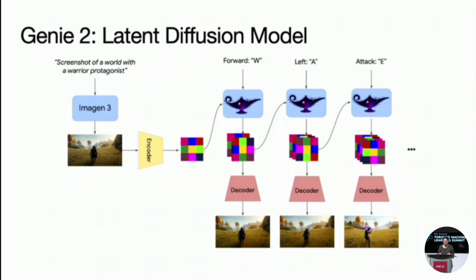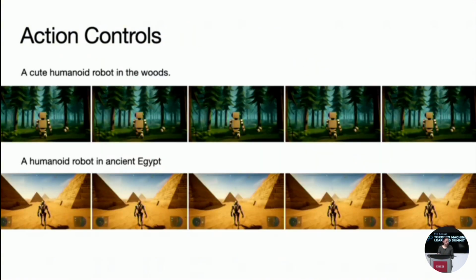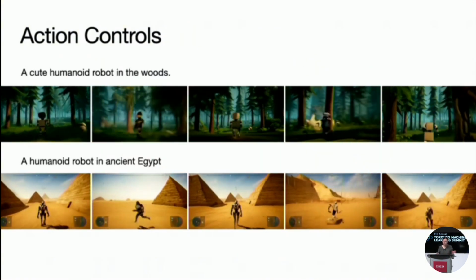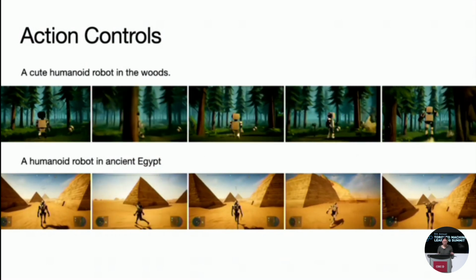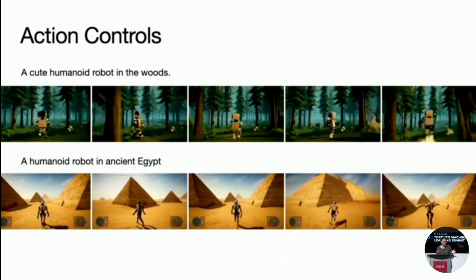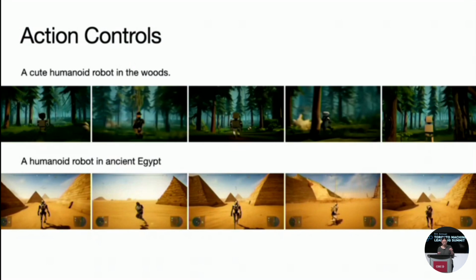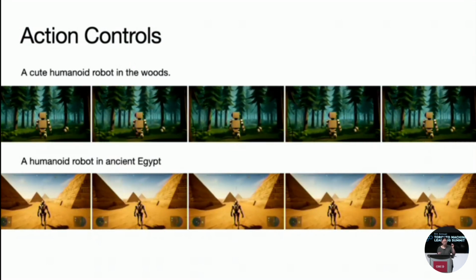And at inference time, Genie 2 can be sampled auto-regressively, taking individual actions and past latent frames on a frame-by-frame basis. And we also use classifier-free guidance to improve action controllability. So let's see some results. We see that Genie 2 shows fine-grained action controls. It responds intelligently to actions taken by pressing keys on a keyboard, identifying the characters, and moving them correctly.